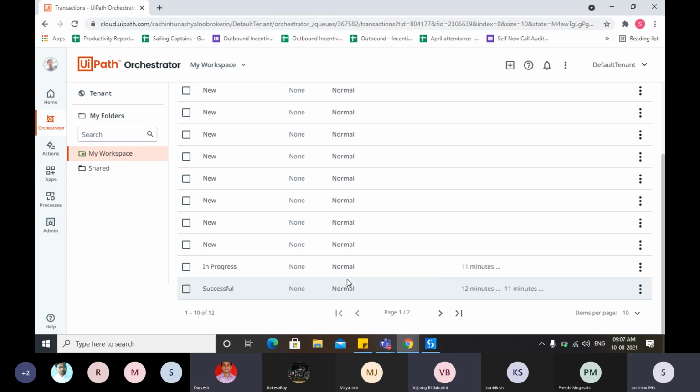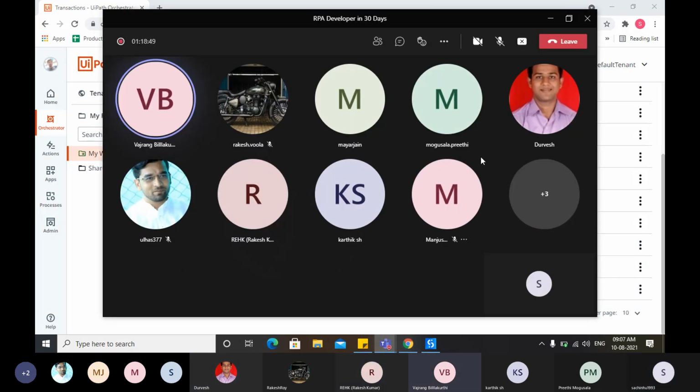Just add a read item, add bulk upload, and then the dispatcher. It's done. I'm just asking how you can divide the items among different robots, like load management. Exactly, that's correct.